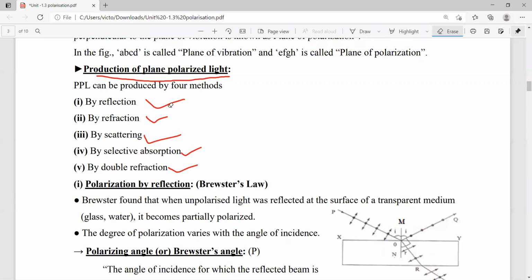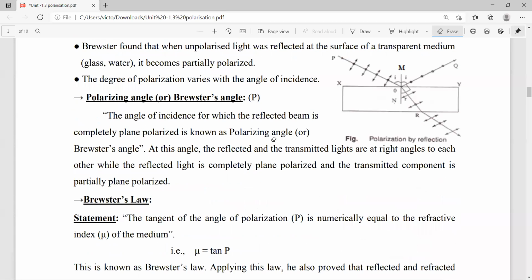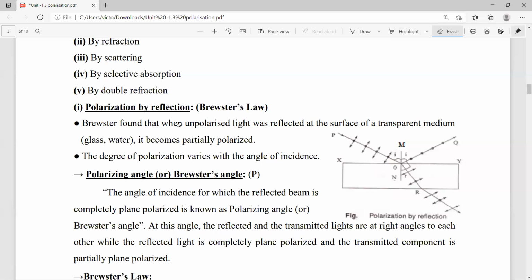Now the first method is the reflection method. This is also named as Brewster's law. Polarization by reflection is also named as Brewster's law.